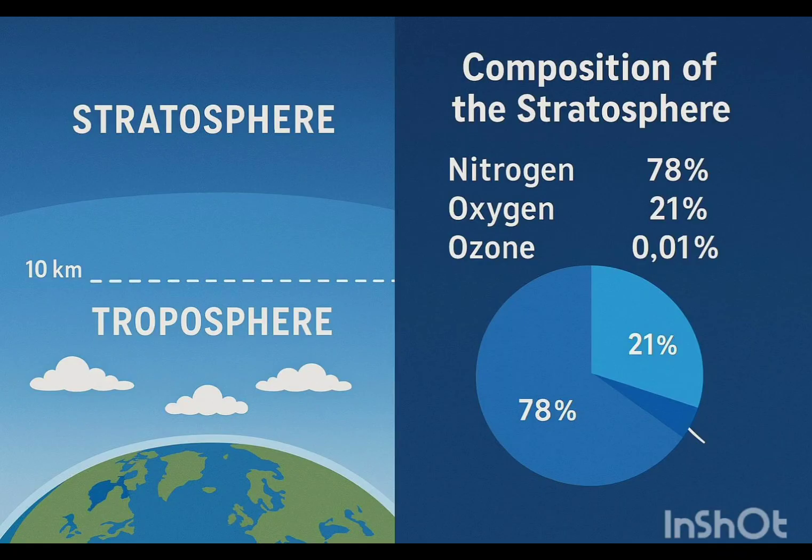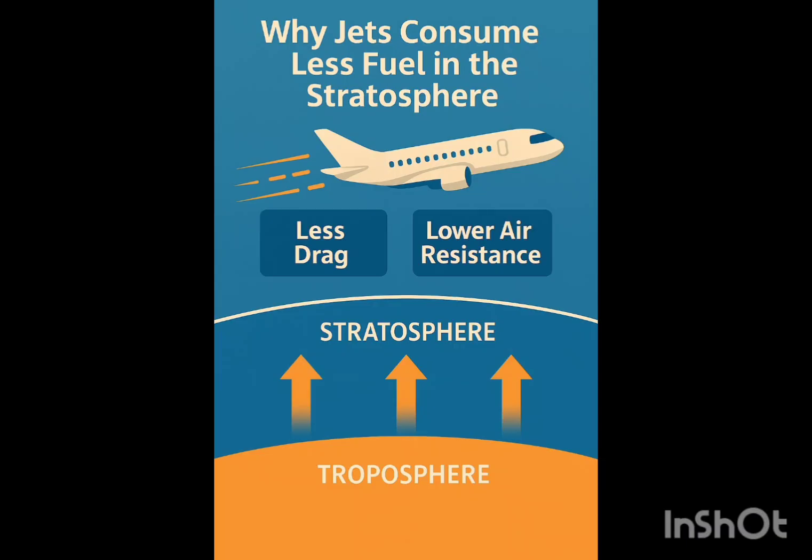Why do planes prefer to fly in the stratosphere? Because they can move fast in the stratosphere. Why can they move fast? Can you explain to me? I don't know. Oh, because the air is thinner in the stratosphere. The air is thinner. He's right.